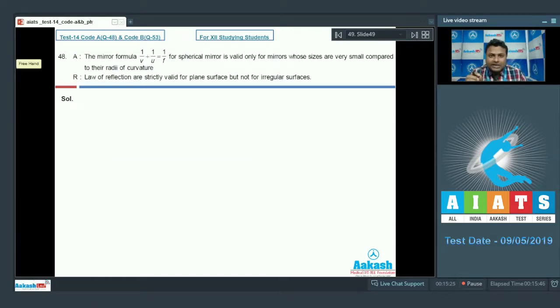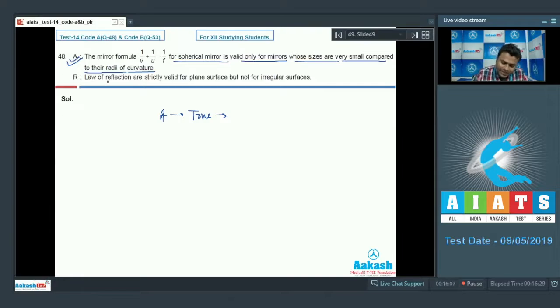So here is question number 48, everyone. The mirror formula 1 by V plus 1 by U equals 1 by F for spherical mirror is valid only for mirrors whose size are very, very small compared to their radii of curvature. Okay. The assertion is completely true. Why? Because during the derivation we take only the paraxial rays and aperture small. So that's why assertion is true.